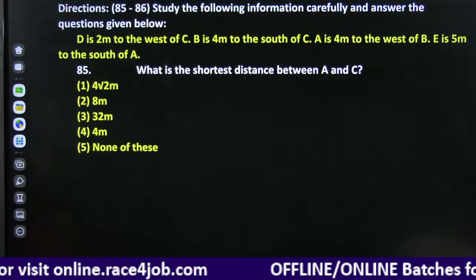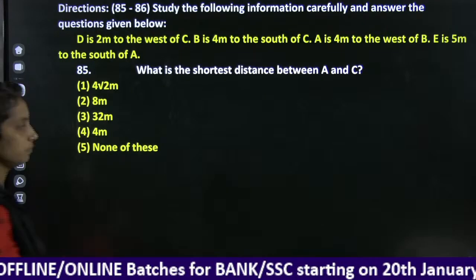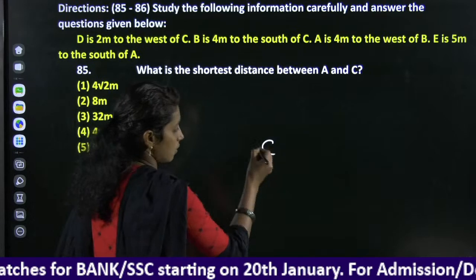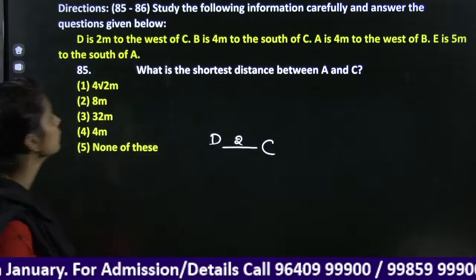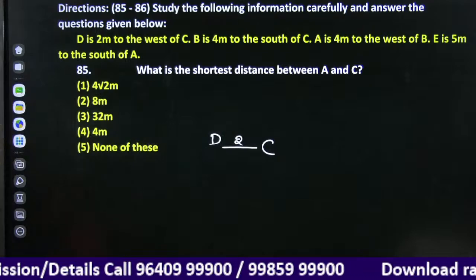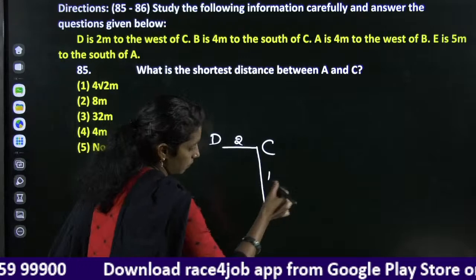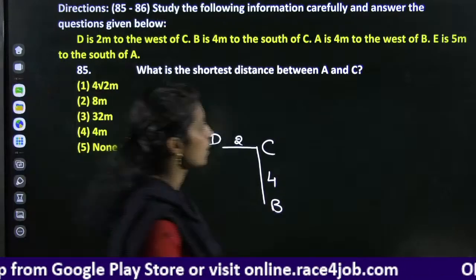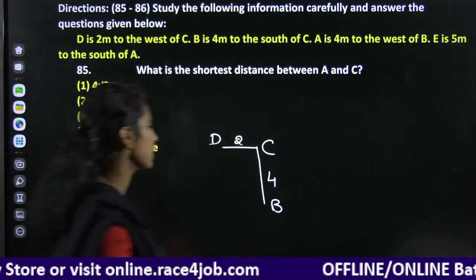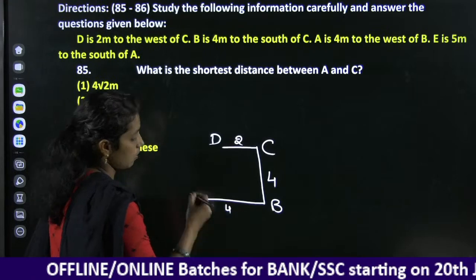D is 2 meters to the west of C. Next, B is 4 meters to the south of C. B is here. Next, A is 4 meters to the west of B. A is here.